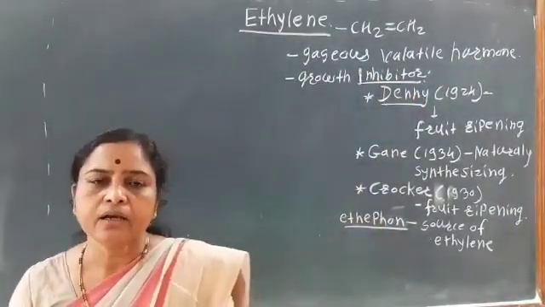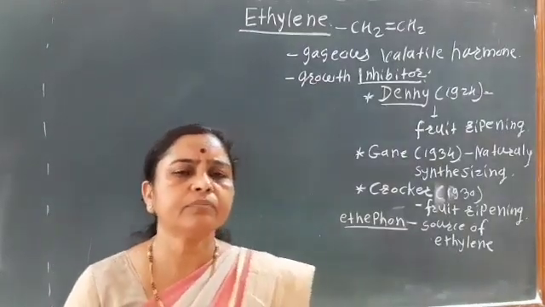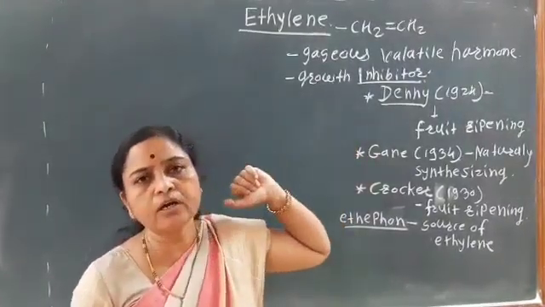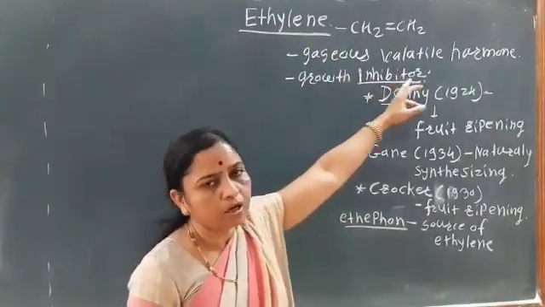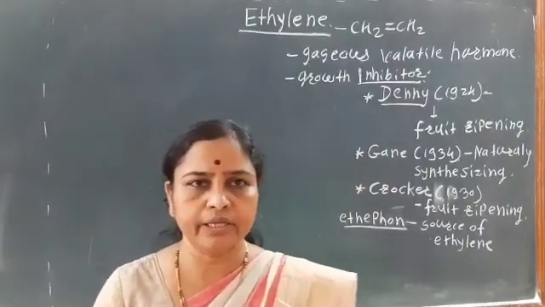And then another cause is that it also induces dormancy. So here ethylene is the growth inhibitor.